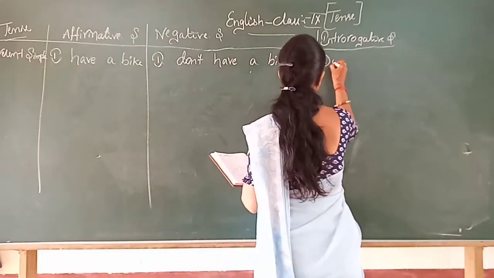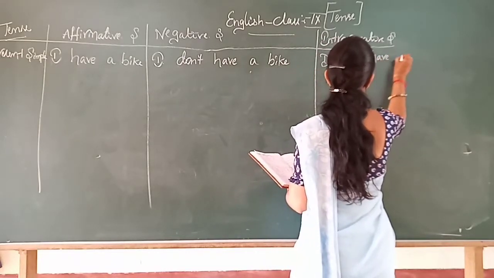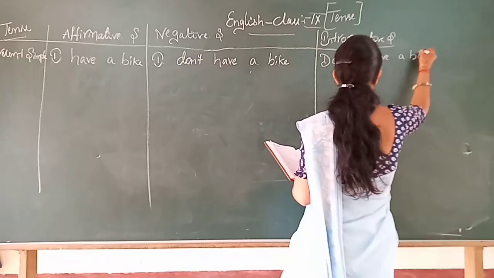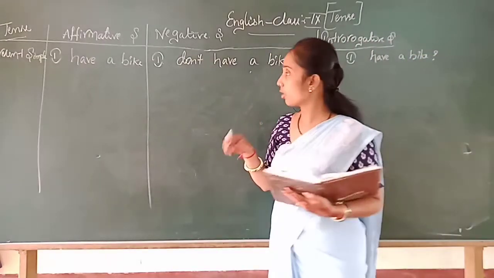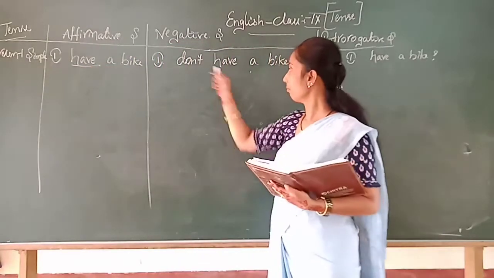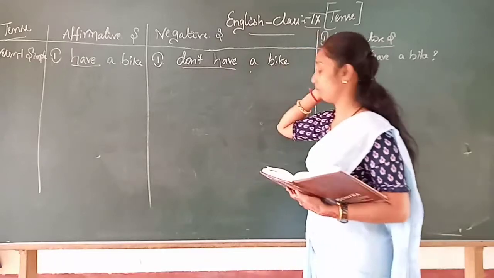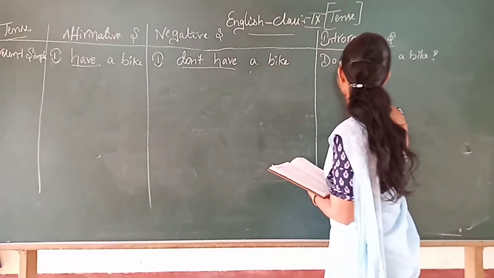Then, do I have a bike? Okay, is it clear, children? So here have, then don't have, then here do I have.